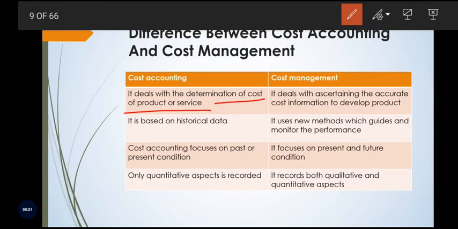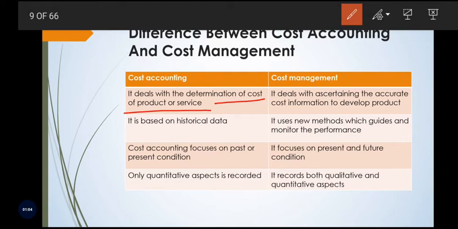It is the expense incurred for producing the product, which means ultimately cost accounting deals with the determination of the cost of a product, that is, how much cost is incurred for producing the product or services. Similarly, cost management deals with ascertaining accurate cost information for the development of the product. So this is the slight difference between cost accounting and cost management.